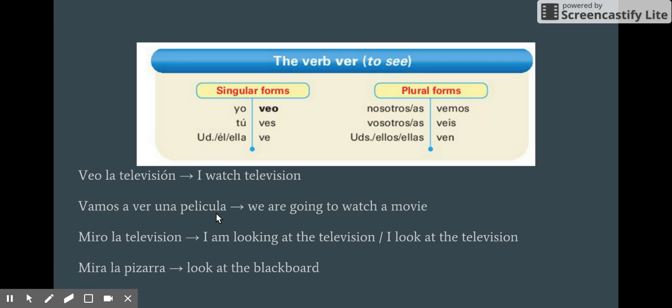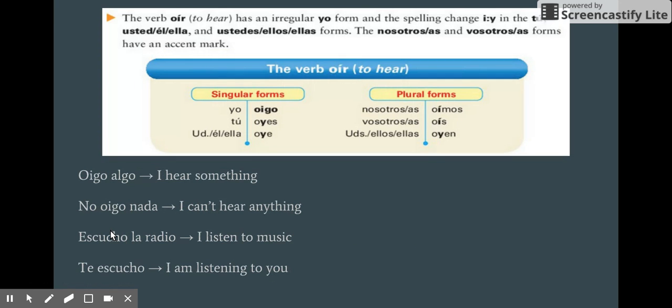But the verb mirar is more for when you're looking at a specific thing and wanting to point something out. So miro la televisión, if you were to say that, actually means that you're looking at the physical machine of the television rather than watching what's on it. Or mira la pizarra, telling somebody to look at the chalkboard. Or if you wanted to point out a bird flying through the sky, you would say mira el pájaro. So ver is more of a general looking sense, or to see, whereas mirar is when you want to point out a specific thing for someone to focus on.